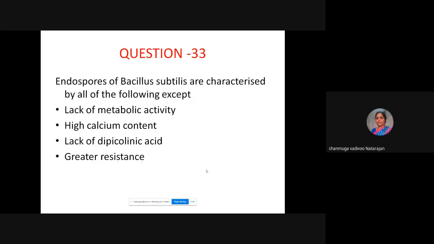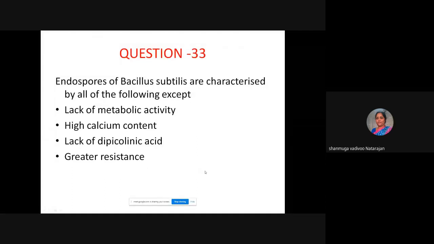Question 33. Endospores of Bacillus subtilis are characteristic by all the following except: lack of metabolic activity, high calcium content, lack of dipicolinic acid, greater resistance. Bacillus is a spore-forming bacilli. So spores will have all the characteristics except one. What are spores made of?